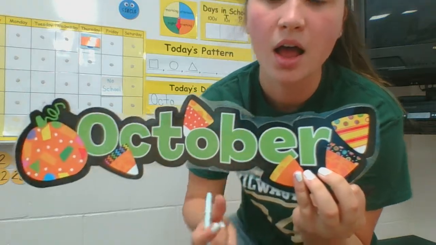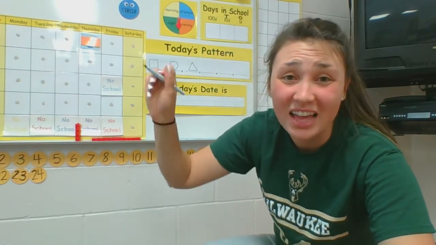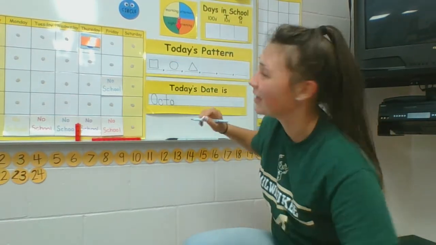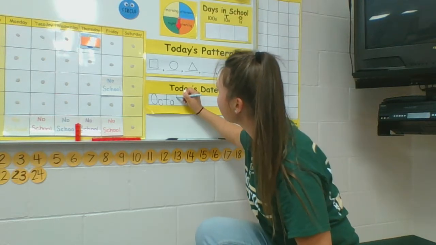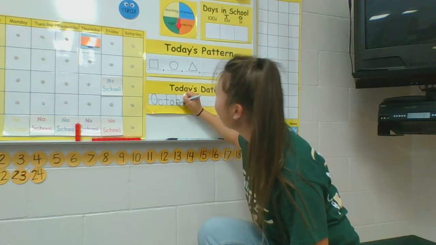October. What makes the B sound? October. We had a B in September too, right? Yeah, it's a letter B. So let's do that. And we have a belly to the right, right? Line down and belly to the right. Line down, touch all the lines, and belly to the right. Very good.